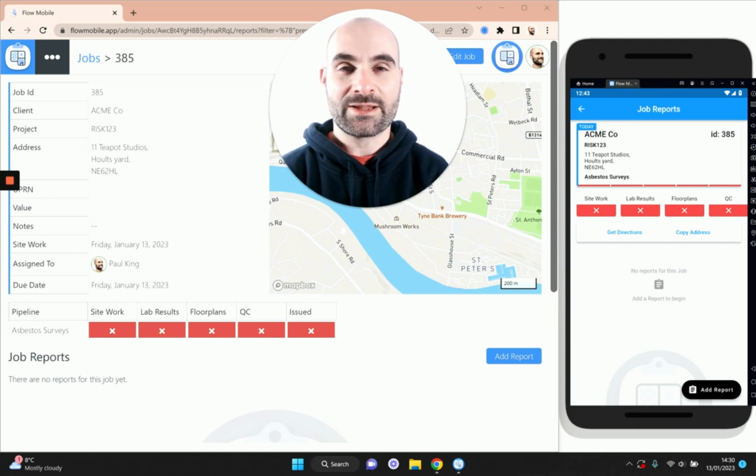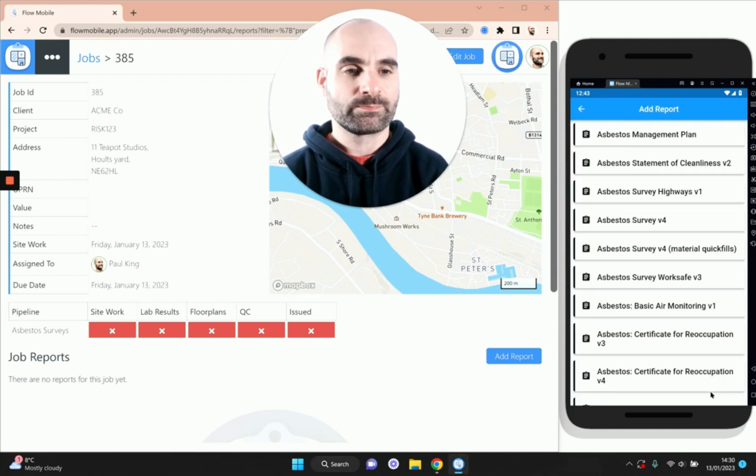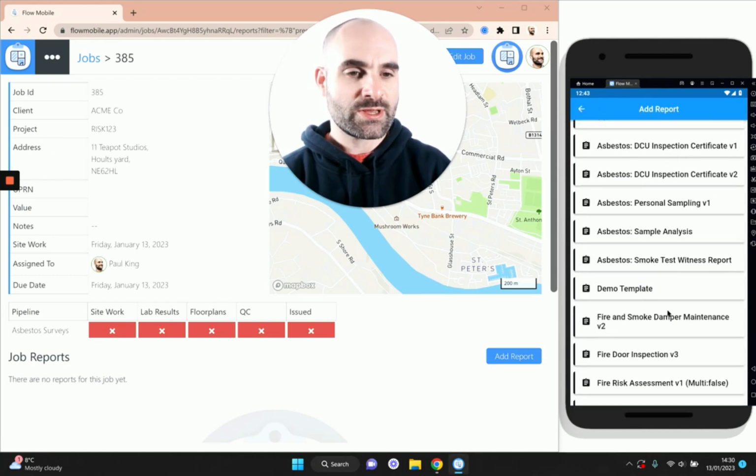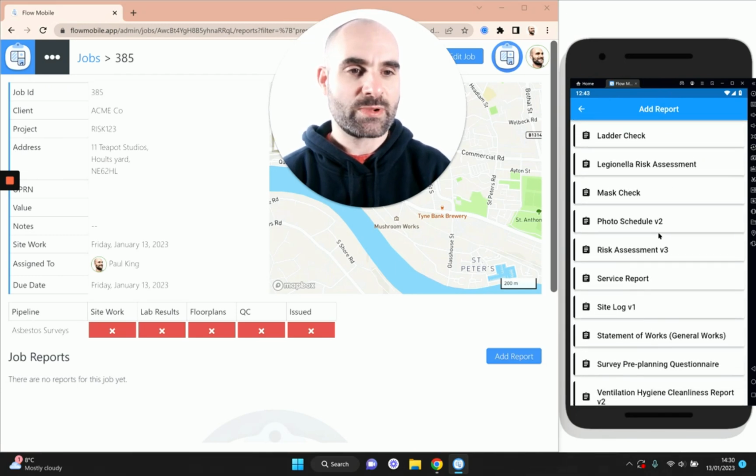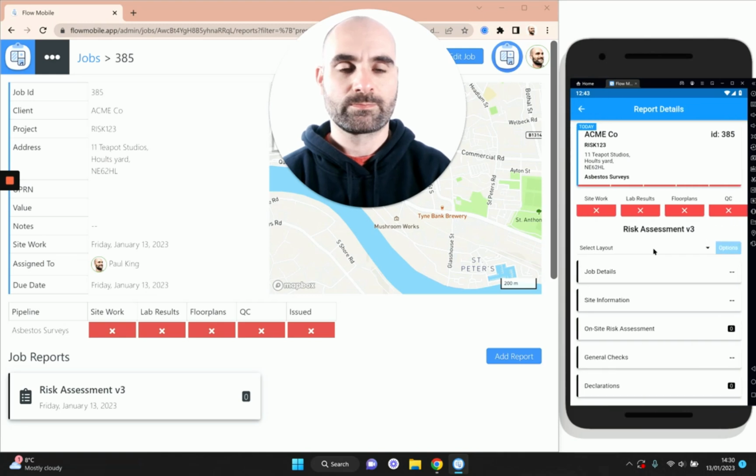So let me dive right in and show you how it works. Okay, first thing we'll do is to add a new report. And I'm going to choose the risk assessment template from my list. Now that's my report added. I need to start populating the data.